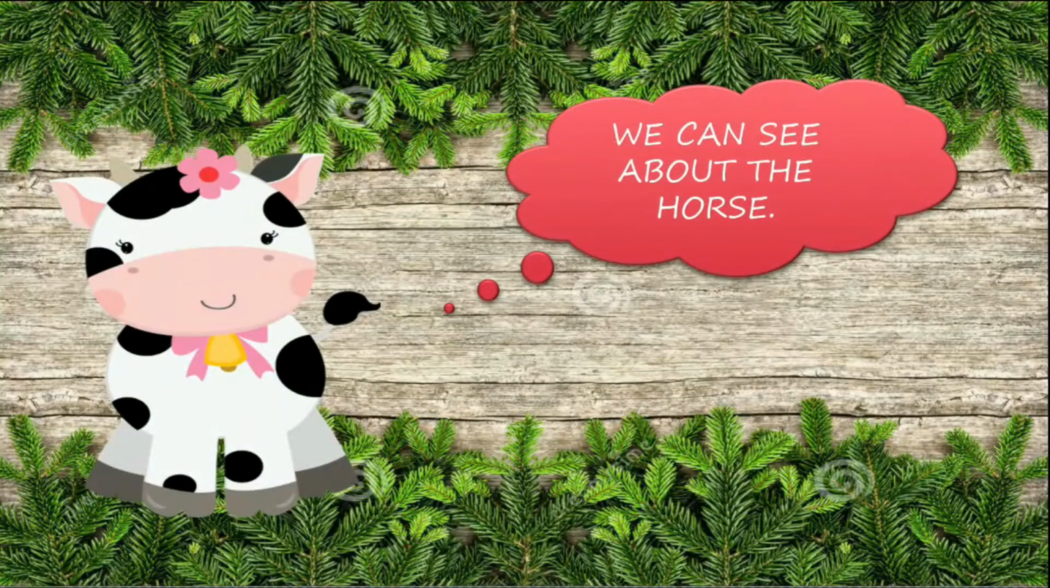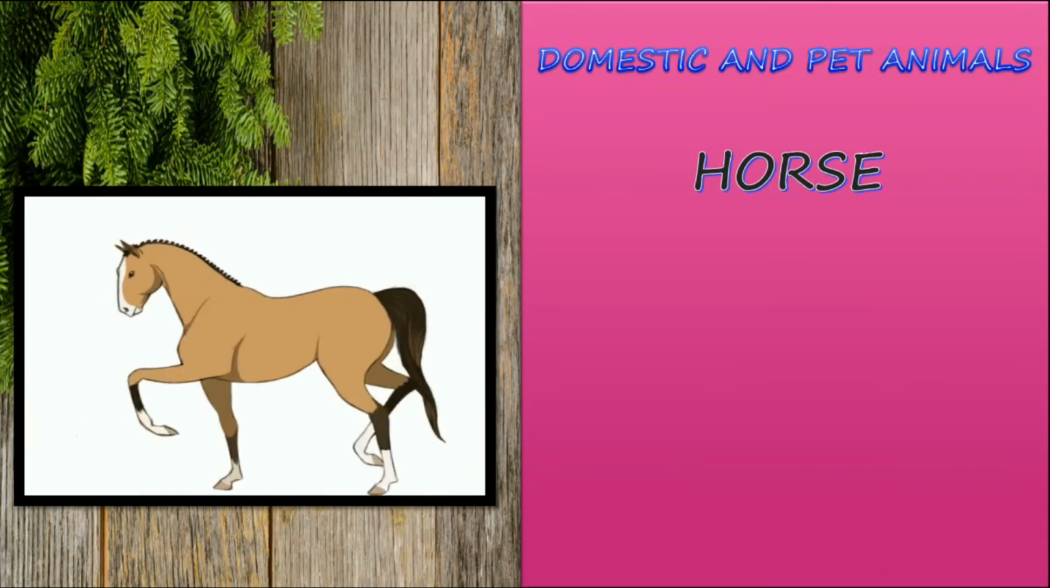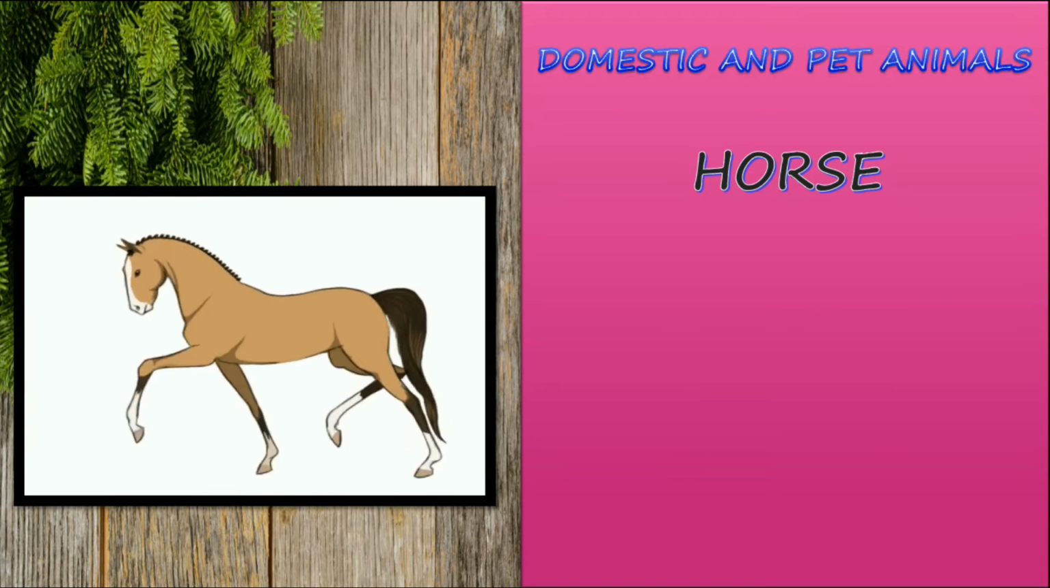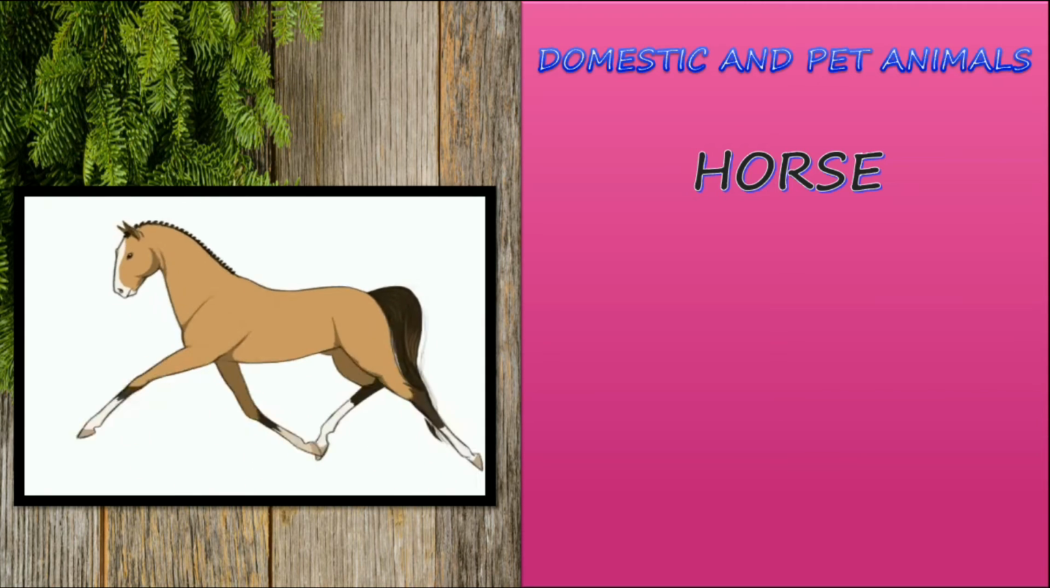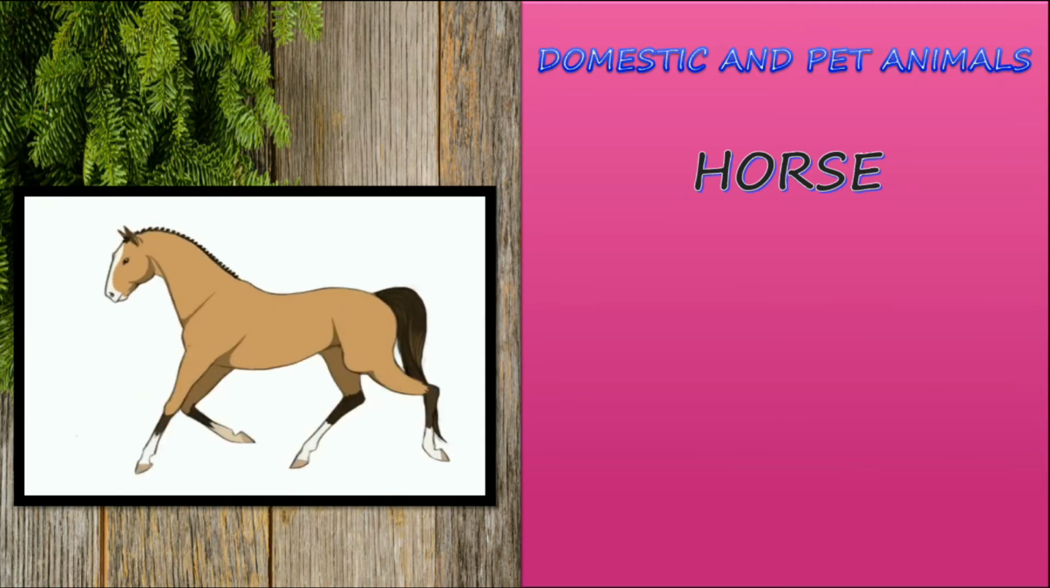We can see about the horse. Domestic and pet animals. Horse. Horse is the fastest animal for riding. So it is used to carry things, and in ancient times it was used in war time. It is used by the king.